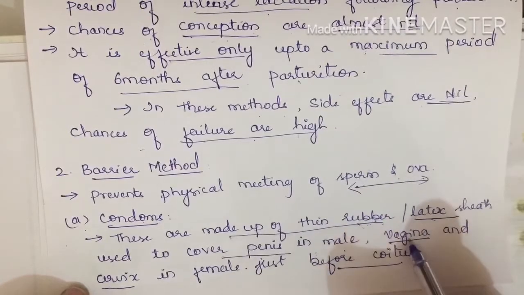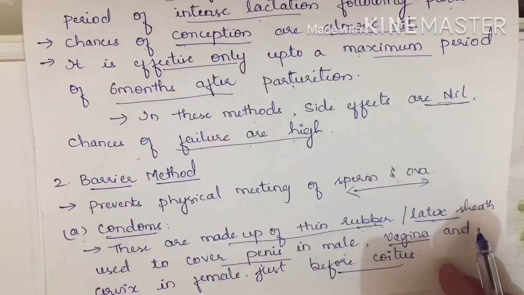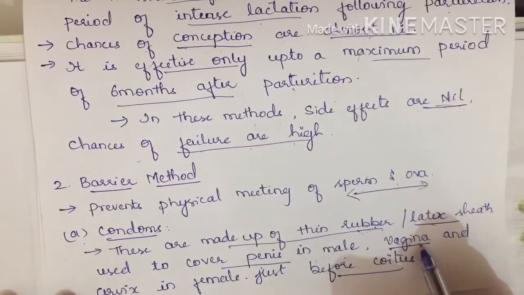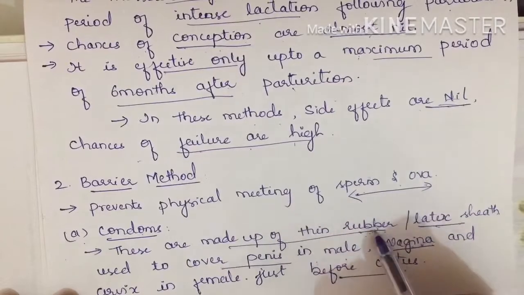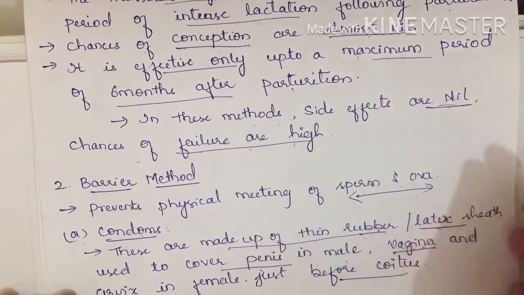If it is used in females, that is, to cover the vagina and cervix, then the male has no need to use the condom, because when the male releases sperms, those sperms cannot enter inside the vagina because it has been blocked with the condom. Which one? Rubber or latex sheath condoms. Okay, so these are used.